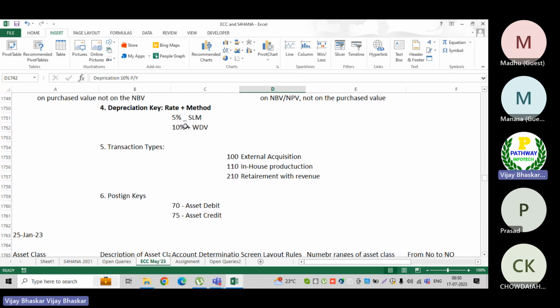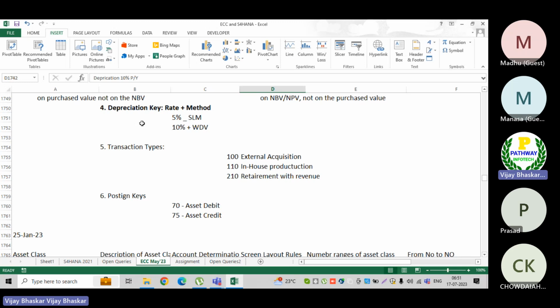Rate is nothing but how much depreciation percentage you are going to calculate. Method is nothing but whether you are going to follow the straight line method or the written down value method. Under the depreciation key, you must specify which method you are going to follow. Okay, so the depreciation calculation methods are 5 methods that we will discuss later.